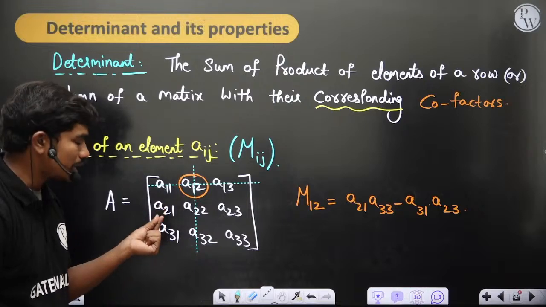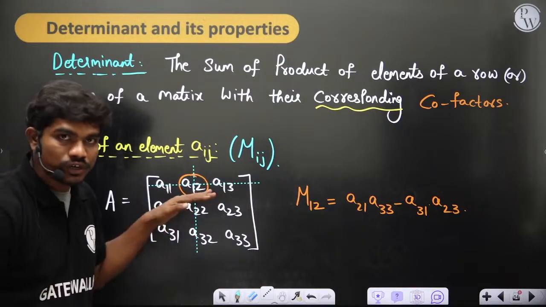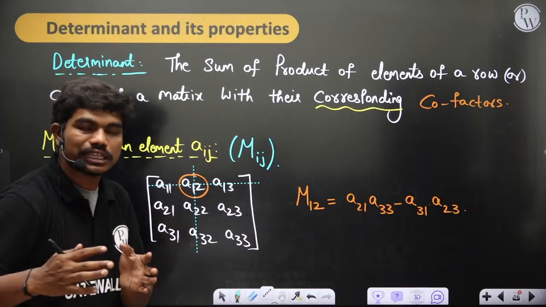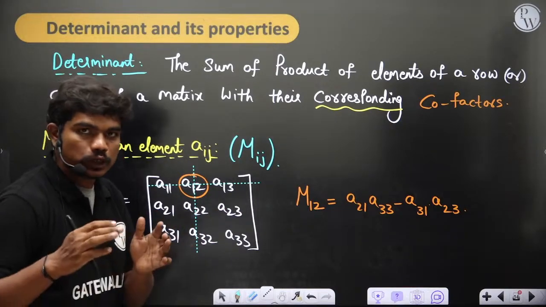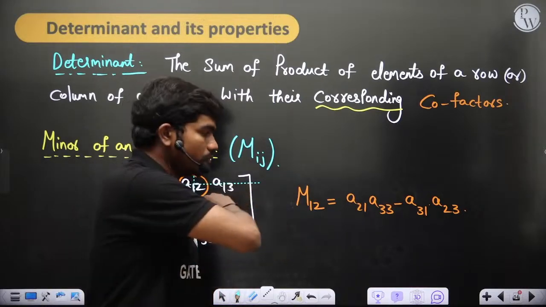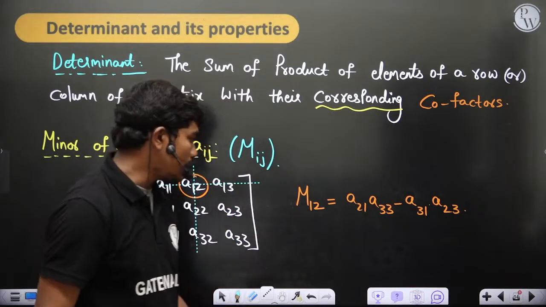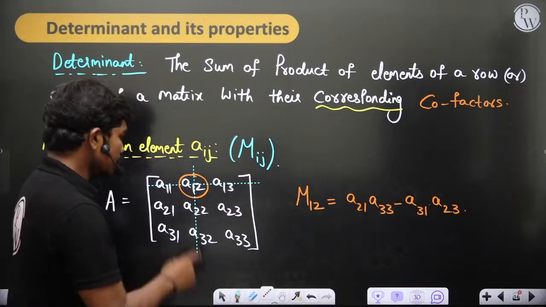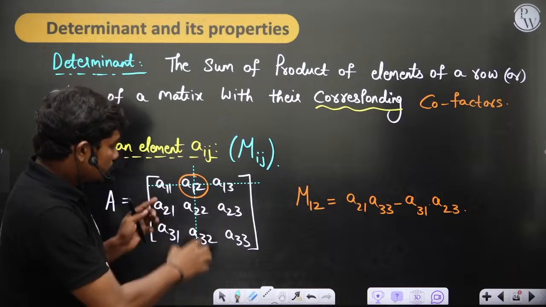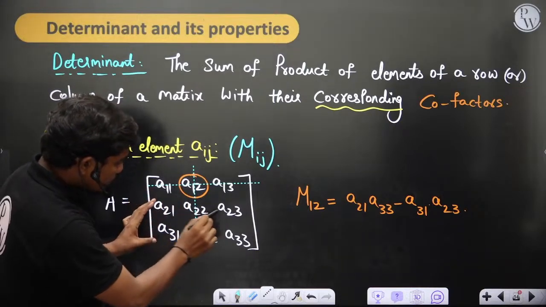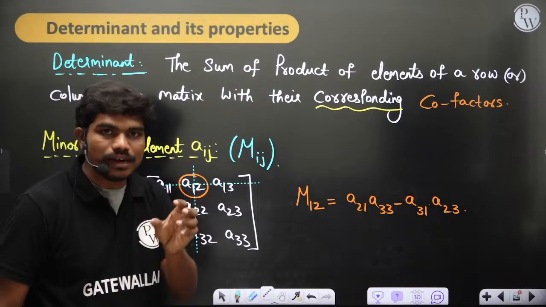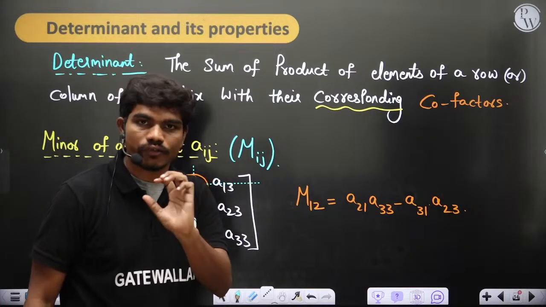Yesterday someone asked what a submatrix is. In a given matrix, if you delete some rows or some columns, then the matrix which you have in the resultant form is the submatrix. By the time we finish you will come to know why we have taken only this particular combination. So see here, if you take this element and delete this row and this column, then the matrix you have, A21, A23, A31, A33, is called the submatrix. A submatrix is obtained by deleting some rows or some columns of the actual matrix.